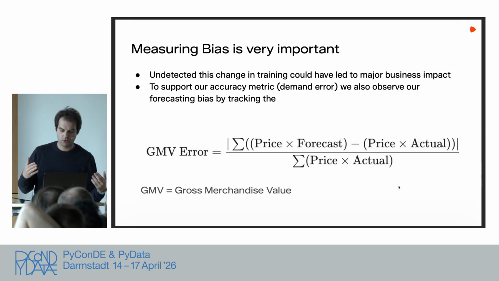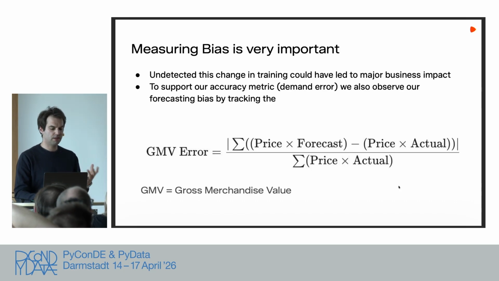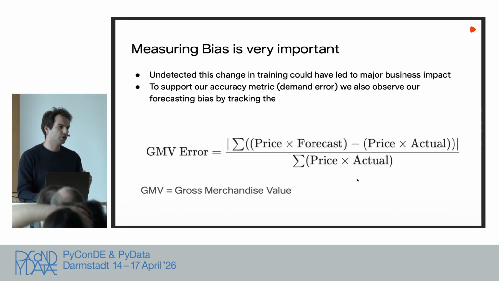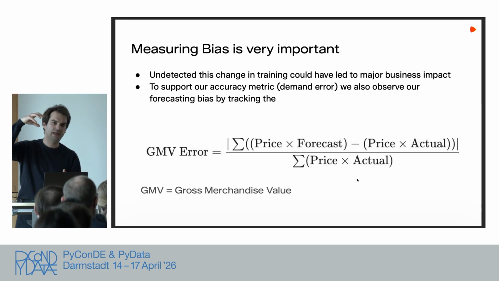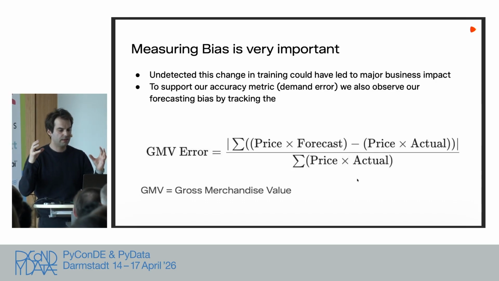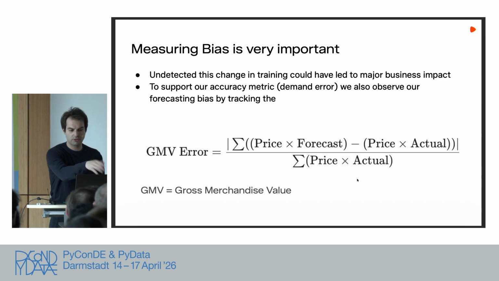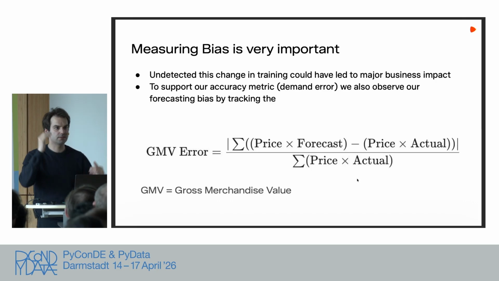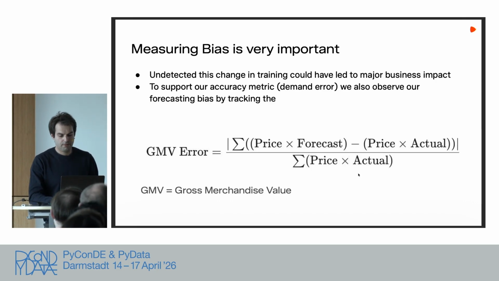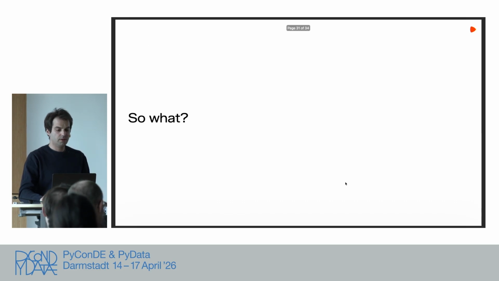Our conclusion was that we don't only look at this one metric, which aggregates everything nicely together, but we also look at something like a bias measure. We look at something like a GMV error, which looks at the market-level performance of our forecast. So we don't look at the article level anymore, but instead look at how biased I am. You can also scrap the absolute values if you are interested in the sign of this whole quantity.